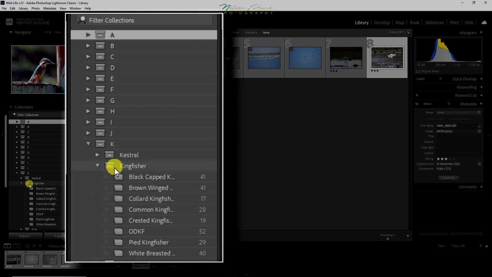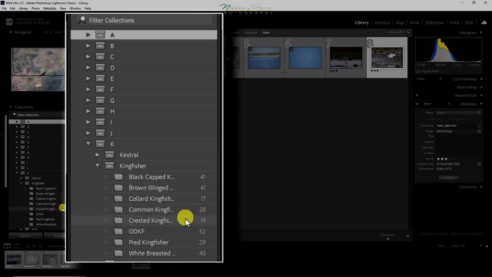And in the kingfisher collection set, there is black-capped kingfisher, brown-winged kingfisher, collared kingfisher, common kingfisher, crested kingfisher, ODKF, pied kingfisher, and the white-breasted kingfisher.